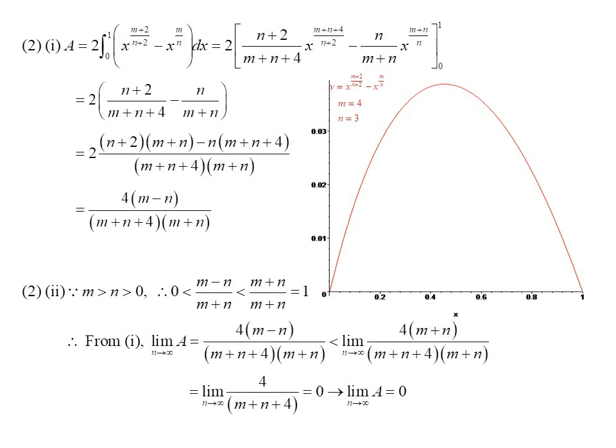Obviously, when n approaches infinity, the expression 4 over the sum of m plus n plus 4 also approaches 0. Therefore, according to the squeeze theorem, when n approaches infinity, the bounded area A is 0.